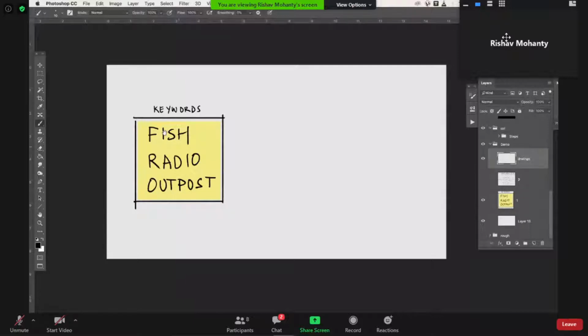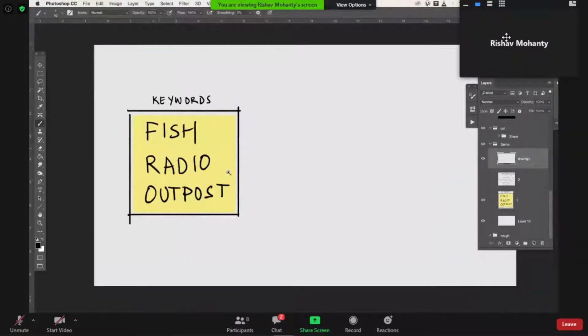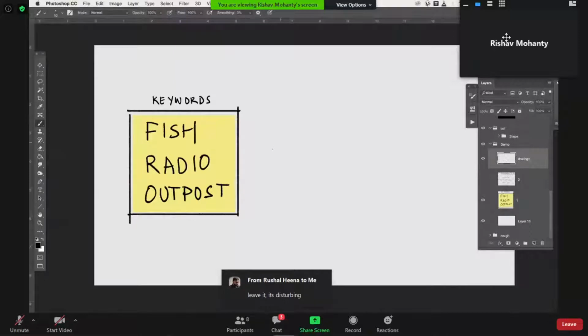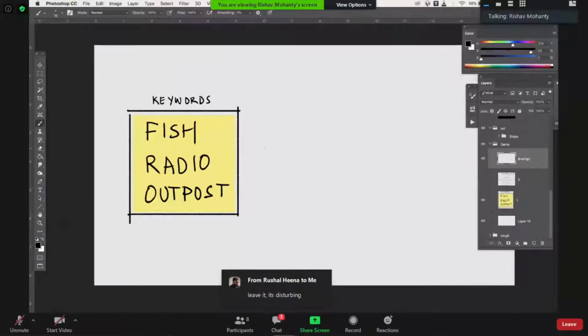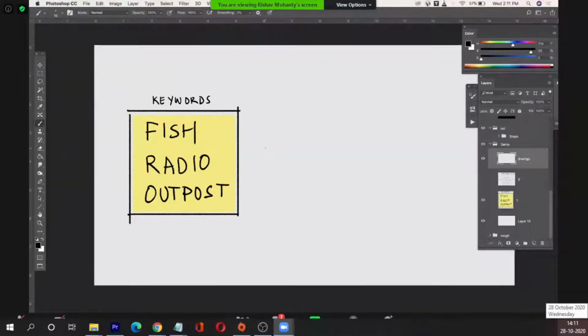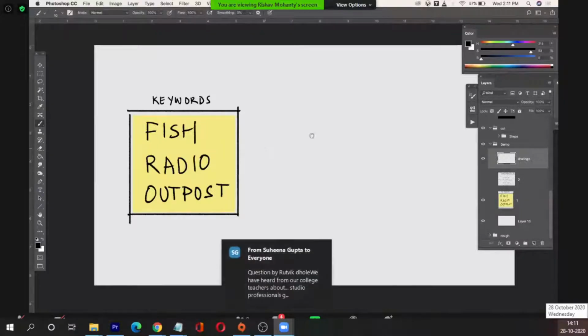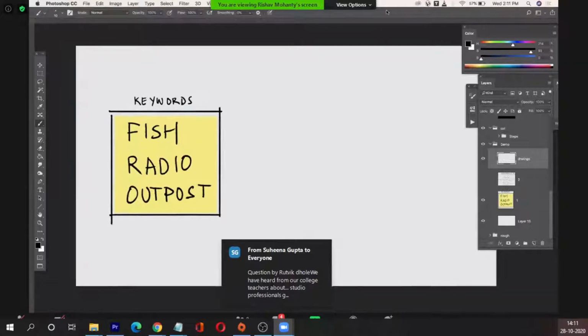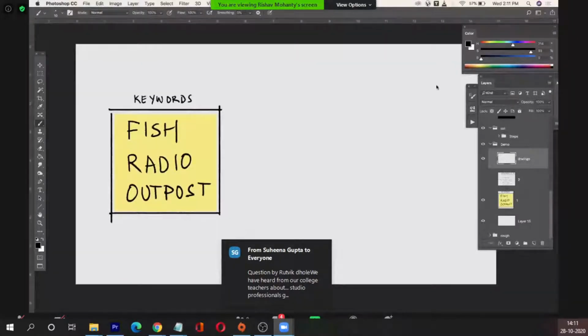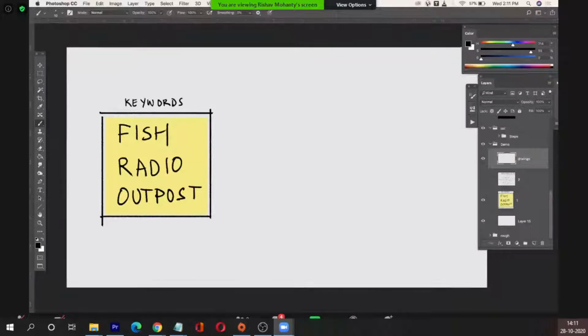So we have the three words, which is fish, radio, and outpost. So these were pretty interesting choice of words, which we thought would make some sense and also help us brainstorm. And what we generally do is after we get these keywords, we go and start writing. So writing is very essential. I cannot stress enough how essential it is to write keywords, words that make up the understanding of keywords, what you understand by these three words.